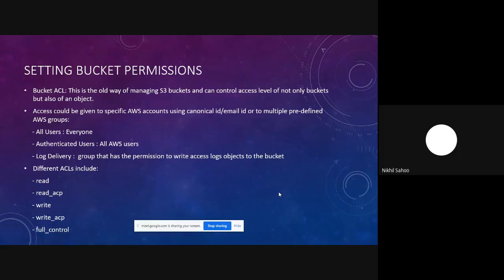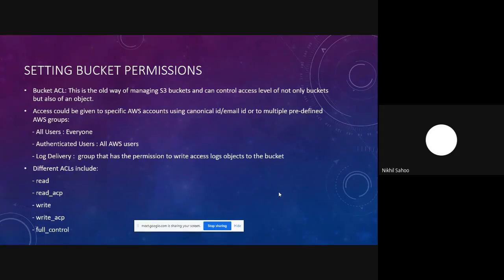After that, we have ACL permissions. We have around five ACL permissions here. The read permission, when applied onto a particular bucket, lets us list all the files present inside the bucket. And when the read permission is given to a particular object, we would be able to view or download that particular file in that bucket.